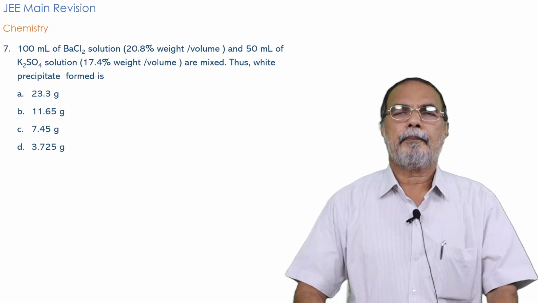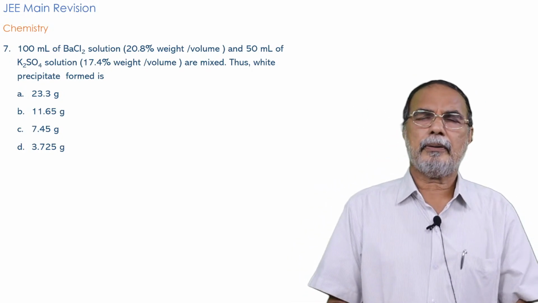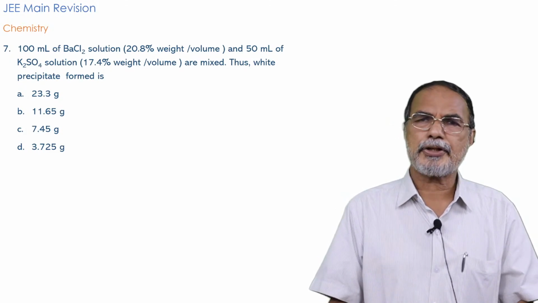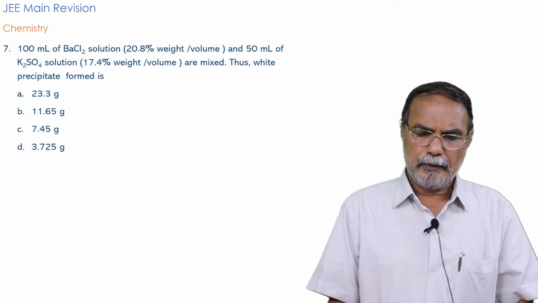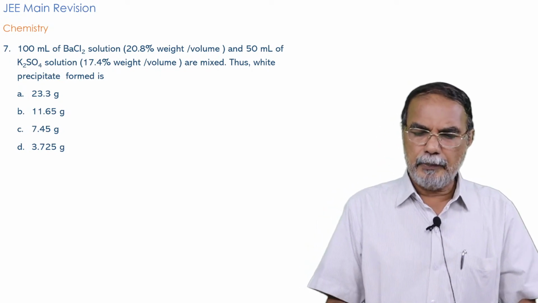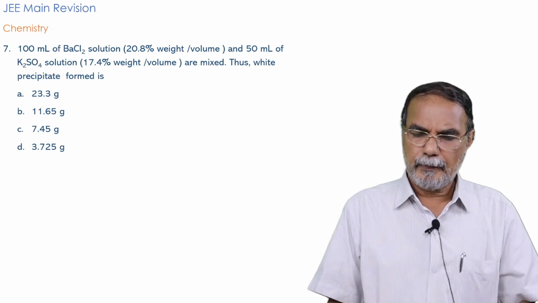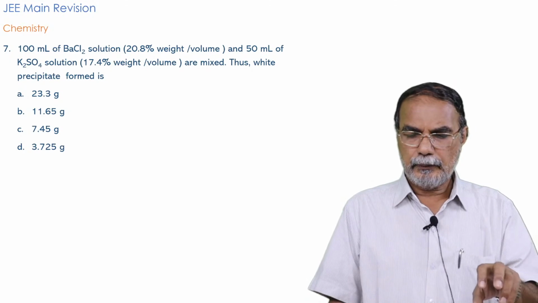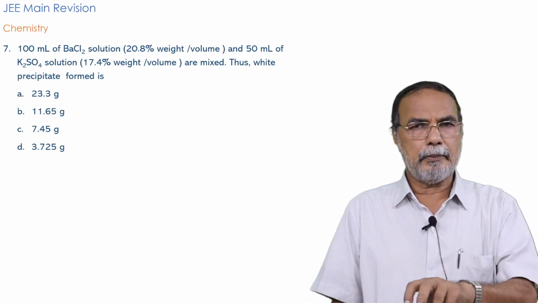So this again is a question on stoichiometric calculation. You must know the mole relationship. The reaction is between 100 ml barium chloride solution, and you are given the weight of BaCl2 per volume, per 100 ml.